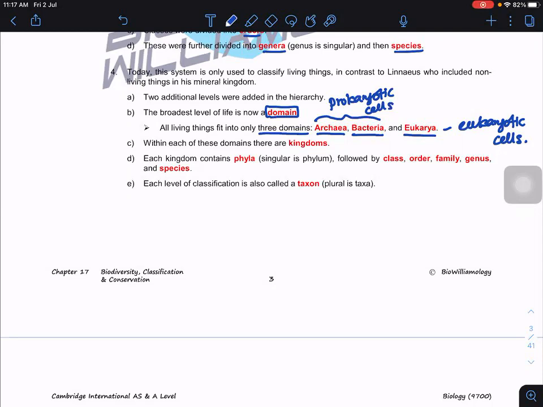Okay, and then from here, each domain, under this domain we have the kingdoms, subdivided into phyla, followed by class, order, family, genus, and species. So each level of classification is also called a taxon. Class is a taxon, order is a taxon, family is a taxon. So basically, a taxon is a grouping in this case.